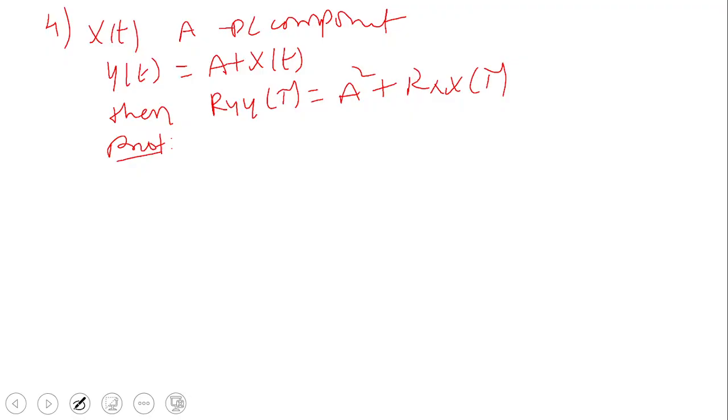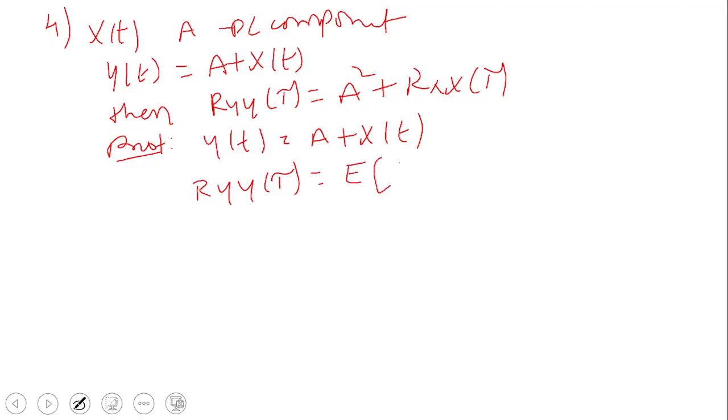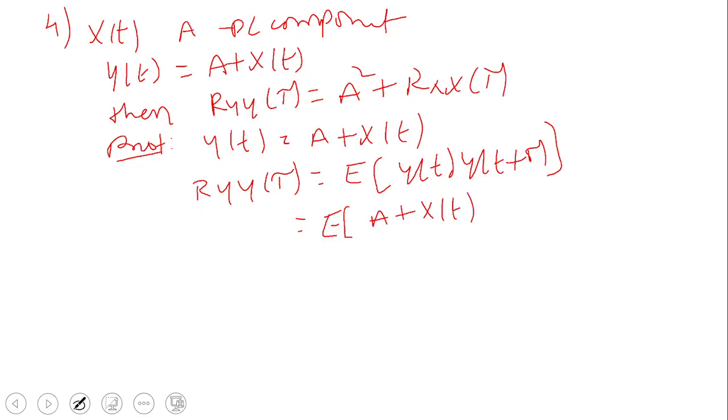The first method: they gave y of t is equal to A plus x of t. So what is Ryy of tau, the autocorrelation function of y of t? That is equal to the expected value of y of t, y of t plus tau. That is the formula. That is equal to the expected value of A plus x of t, into y of t plus tau, meaning in place of t substitute t plus tau, that is A plus x of t plus tau.